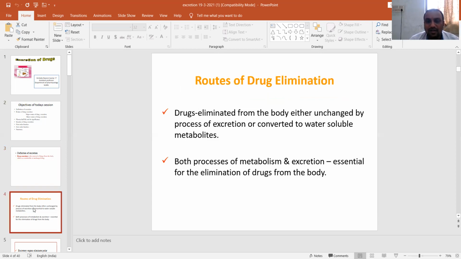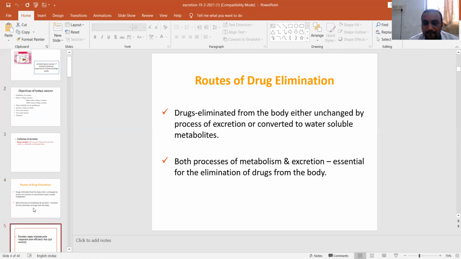So, the routes of drug elimination: drugs are eliminated from the body either unchanged by the process of excretion or by converting into a water soluble metabolite. Both metabolism as well as excretion are essential for the elimination of a drug from the body.